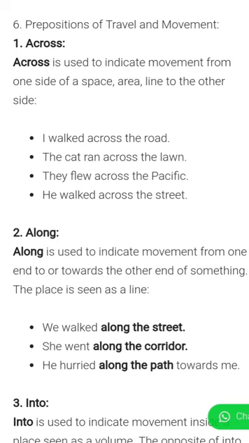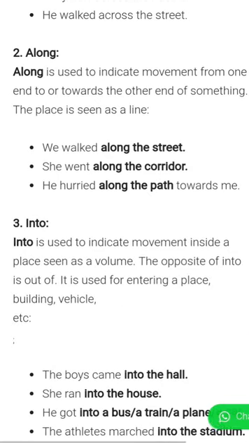Next preposition, along. Along is used to indicate movement from one end to or towards the other end of something. The place is seen as a line. So along we use from one end to another end. It looks like a line. We walked along the street. She went along the corridor. He hurried along the path towards me.